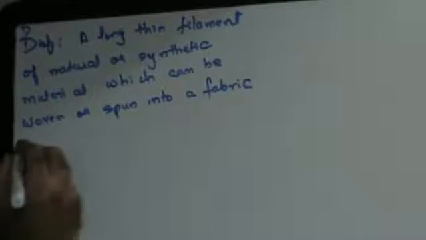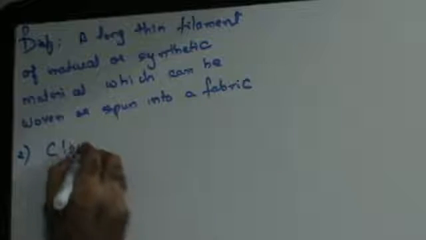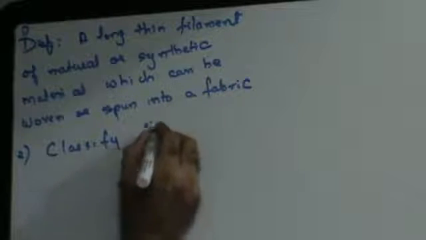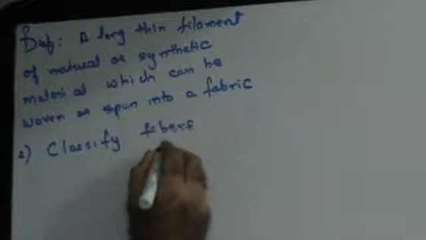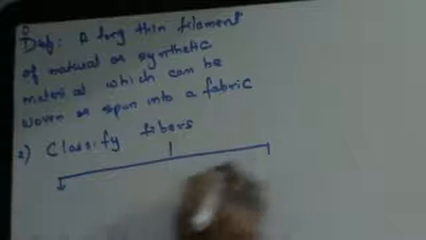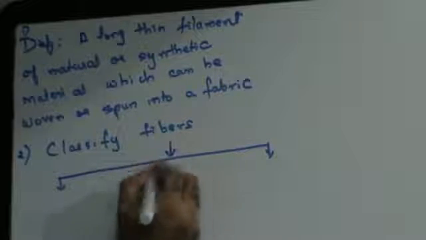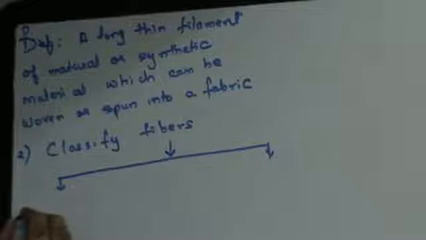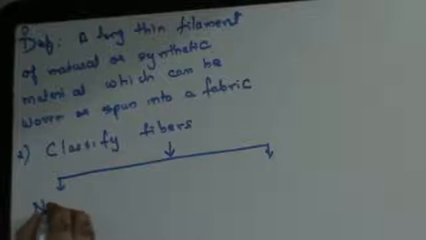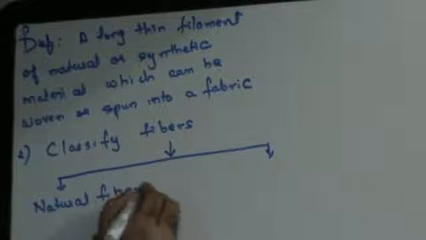Now, how do I classify fibers? Fibers can be classified into two categories: natural fibers and artificial fibers. The first is natural fibers. What are natural fibers?